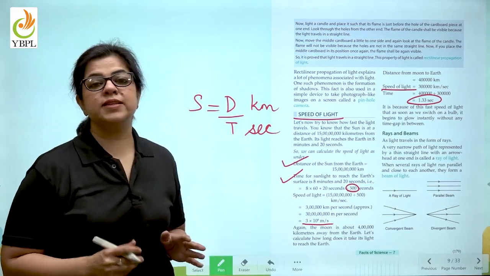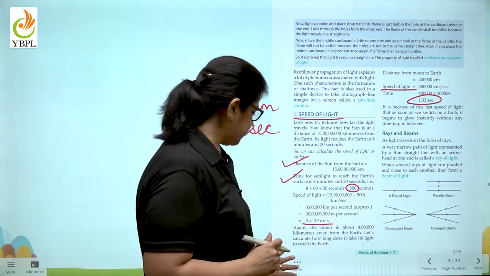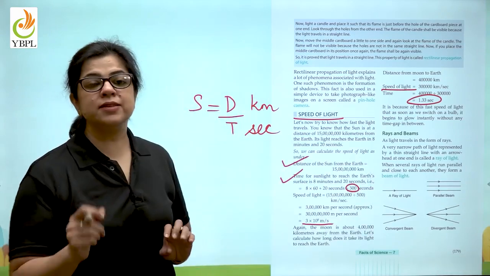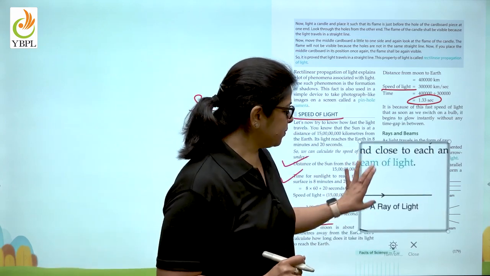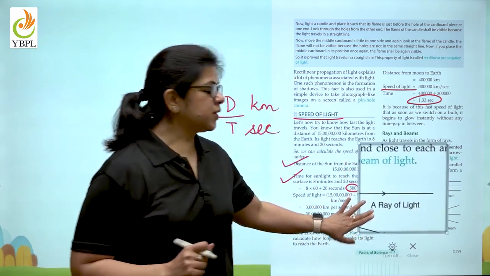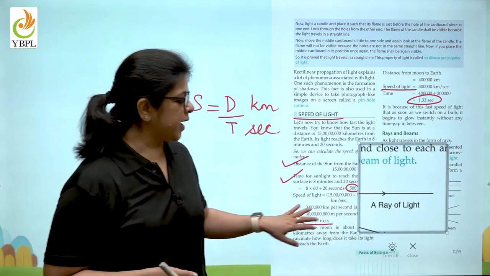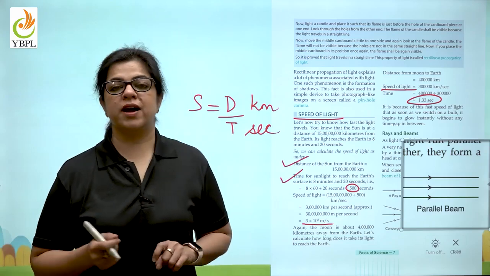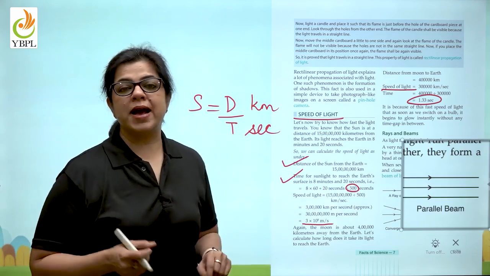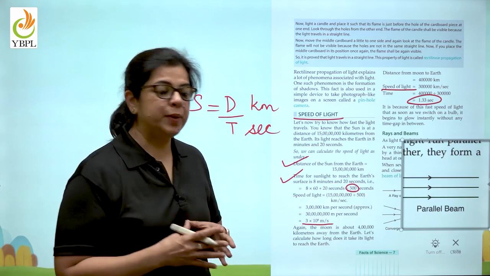Children, light always travels in a straight line. Now, how do we represent it? We represent it with a straight line that has got an arrowhead on it. So, as you can see, this is a ray of light. When we have to show many rays of light traveling together, we show them as a parallel beam.